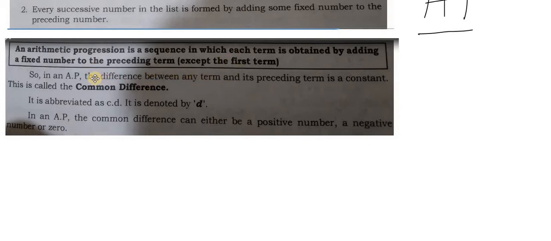Now in an AP, the difference between any two terms. Before going to that difference, we'll give an example.